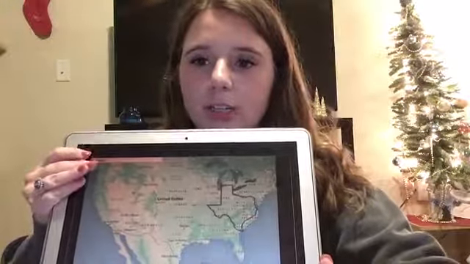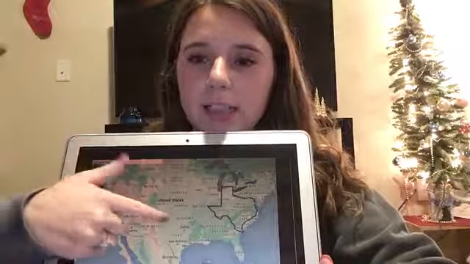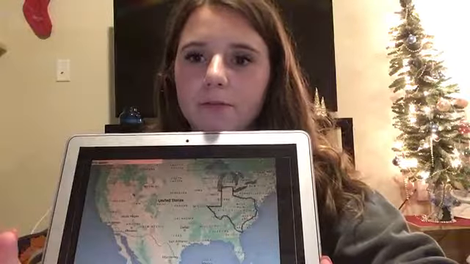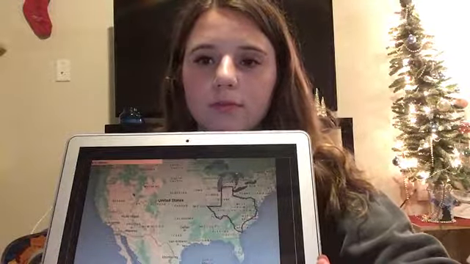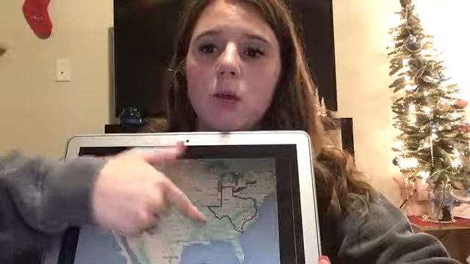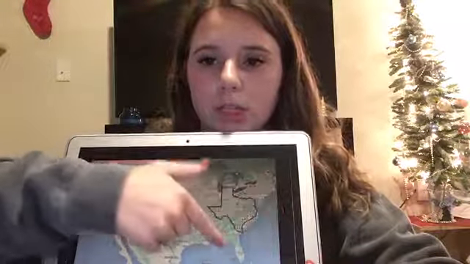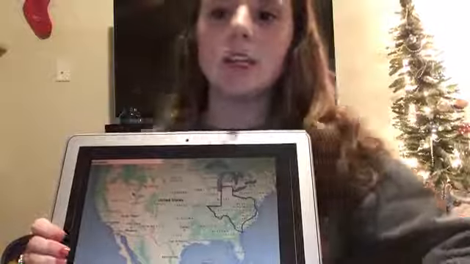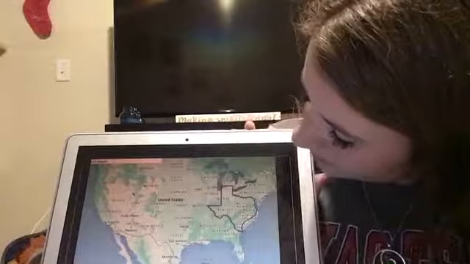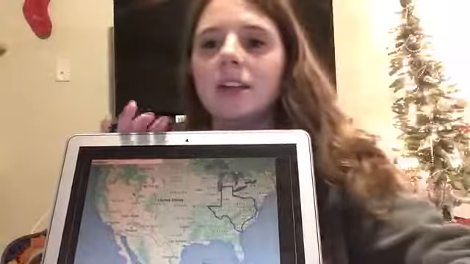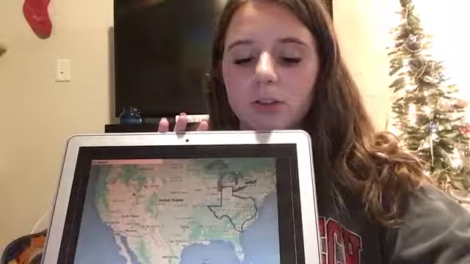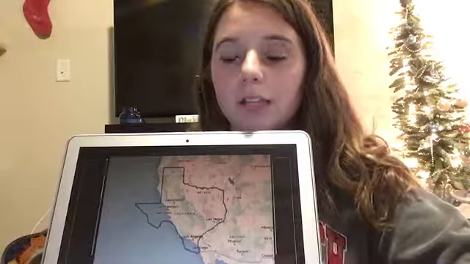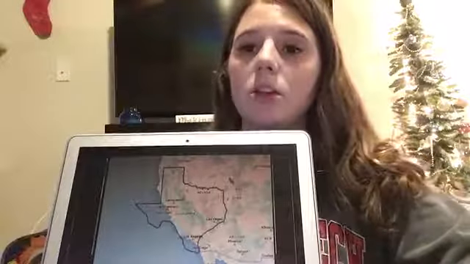So let's look at some pictures. Right now this is the United States and a picture of Texas. Where is Texas on the United States right now? What region is it in? That's right, it's kind of in between the northeast and the southeast regions. Is Texas covering a lot of different states over there? Is there a state that's fully covered by Texas? There's a few, right? Yep, West Virginia, Kentucky, those are a few that are covered completely by Texas in the northeast.